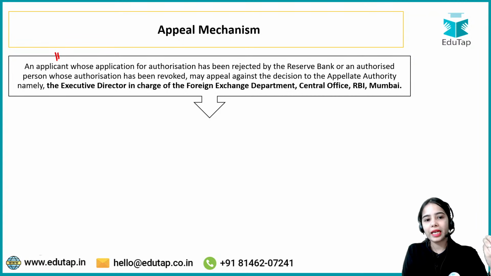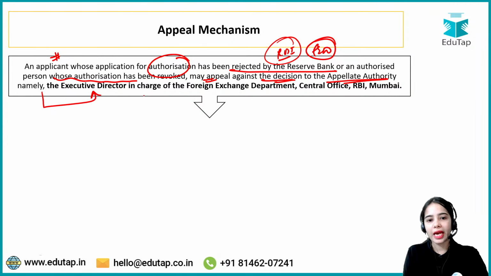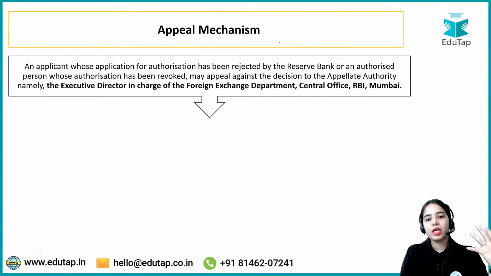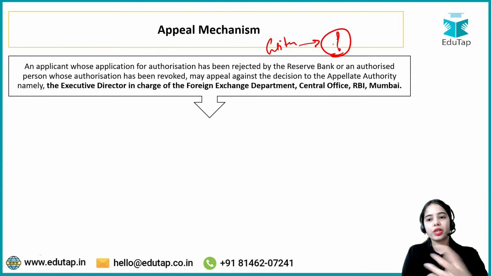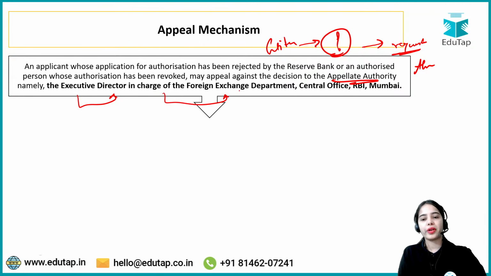Okay, appeal mechanism. An applicant whose application for authorization has been rejected by the RBI, or an authorized person whose authorization has been revoked or whose renewal is not being provided, can appeal against the decision of the RBI Foreign Exchange Department to the appellate authority, namely the Executive Director in charge of the Foreign Exchange Department, Central Office, RBI Mumbai. So basically, if the entity is not happy that its authorization has been rejected or revoked, it can raise the appeal with the appellate authority, that is the Executive Director in charge of the Foreign Exchange Department.